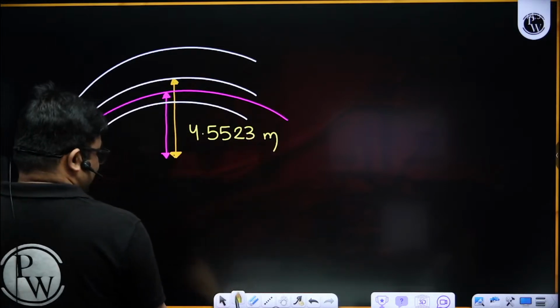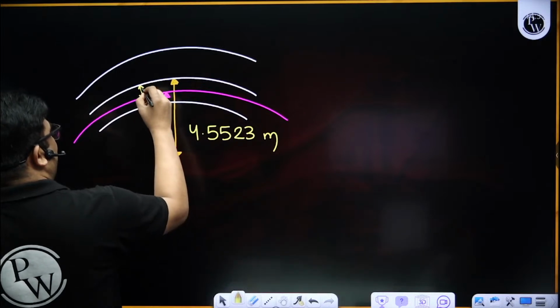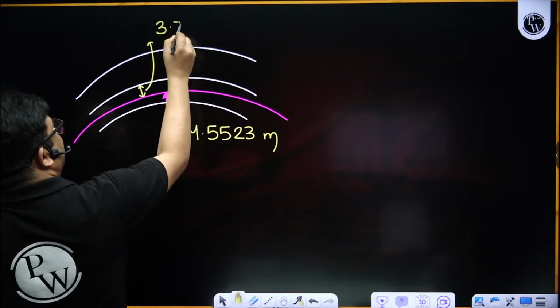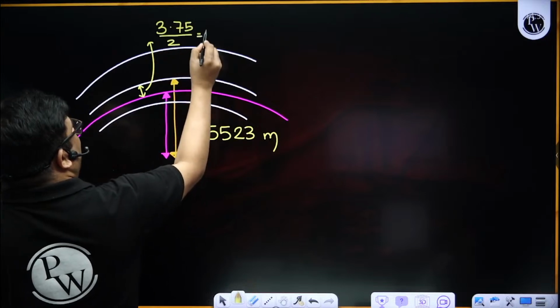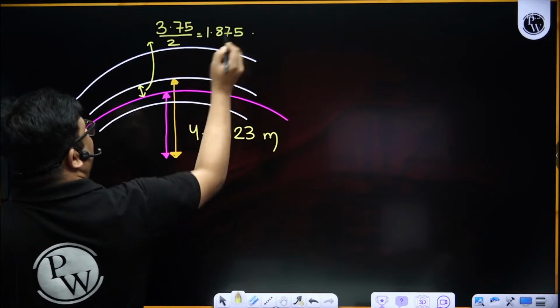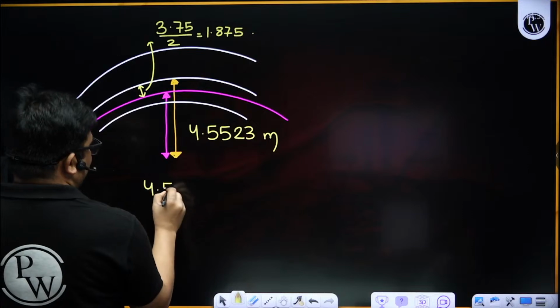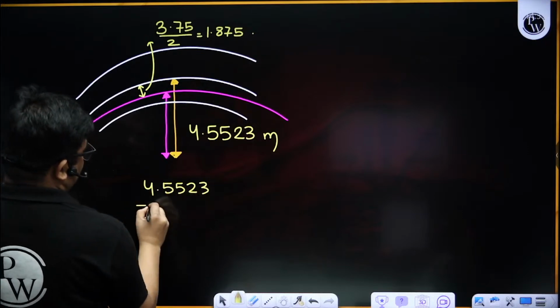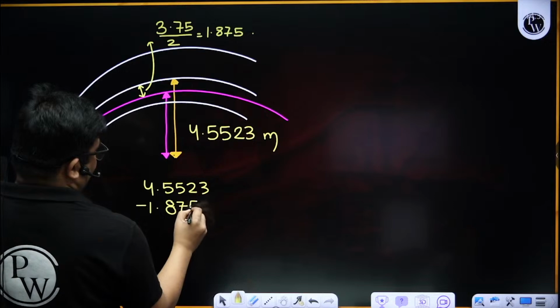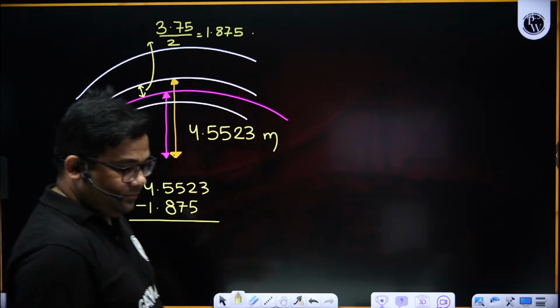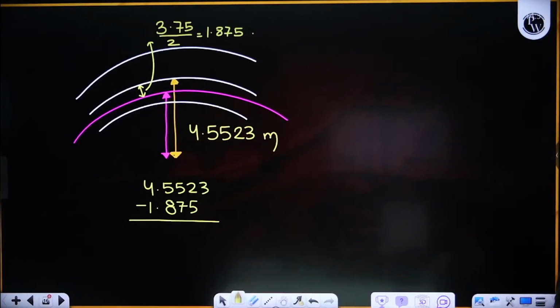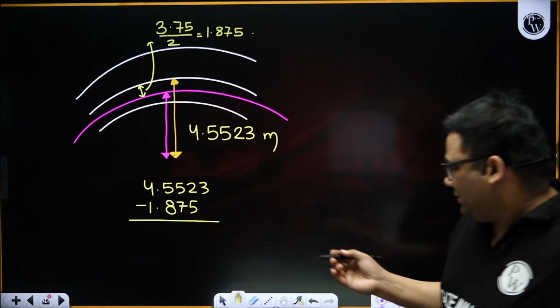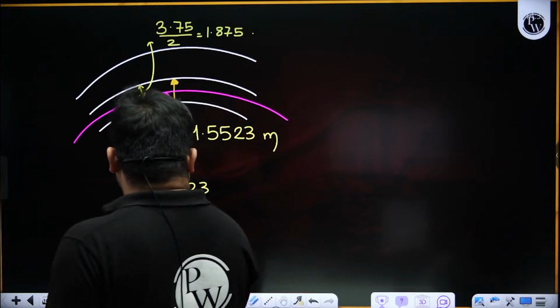Now from the inner lane, I have to subtract this one. This one is 3.75 divided by 2, that is 1.875. So 4.5523 minus 1.875. Options were given, so it will fall in the same range, but I wanted to be more accurate. It is almost 2.68 meter.